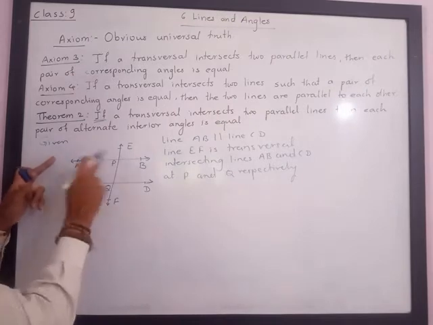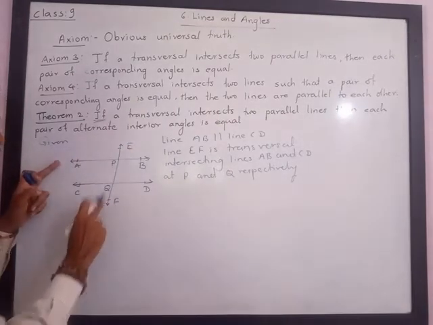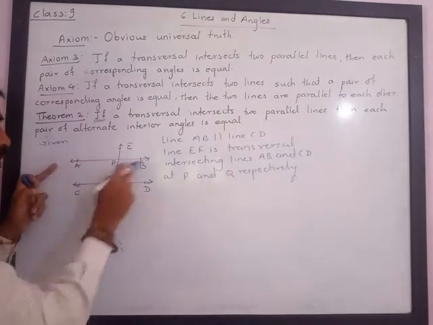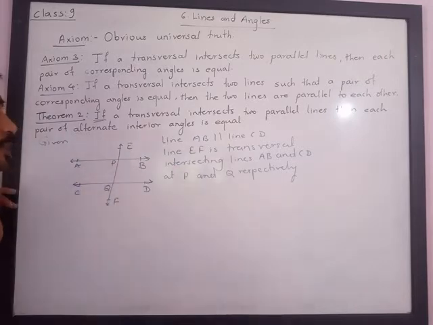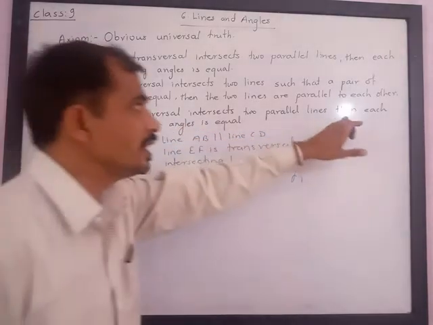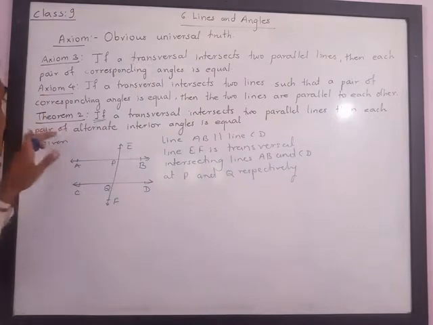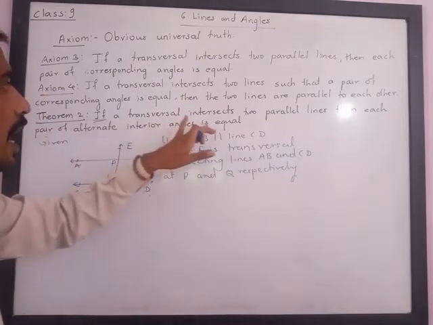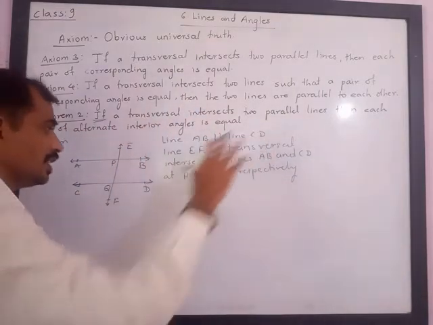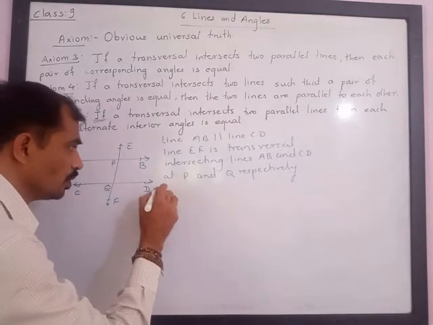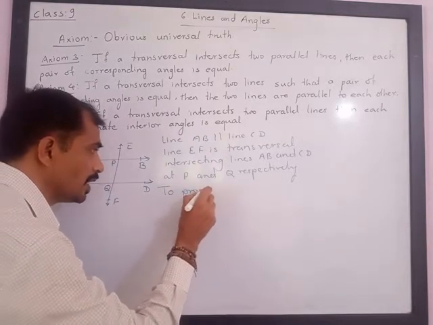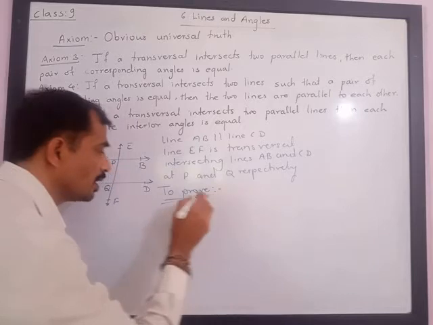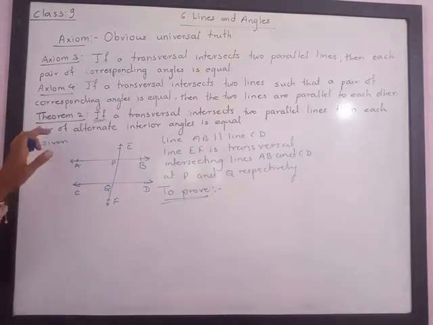Line EF is a transversal, and it intersects these parallel lines AB and CD at P and Q respectively. Now we have to prove what is written after 'then': each pair of alternate interior angles is equal. So this part is given and we are asked to prove the part written after it. Each pair of alternate interior angles is equal.